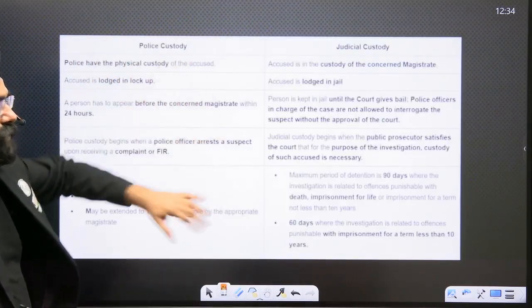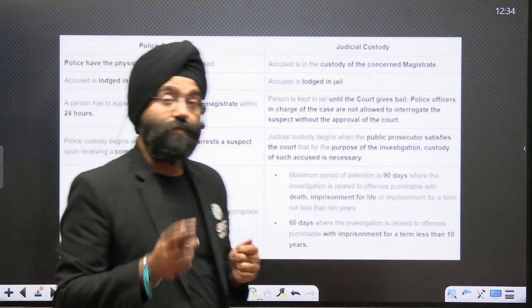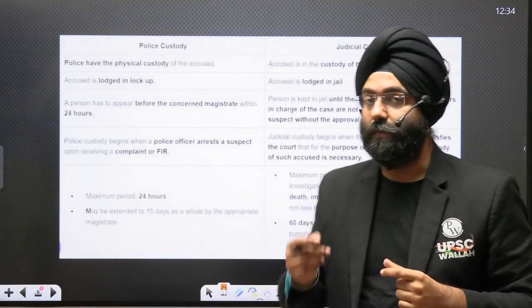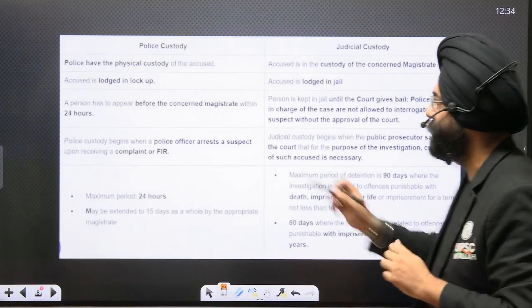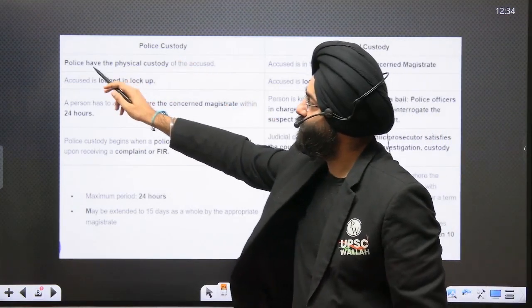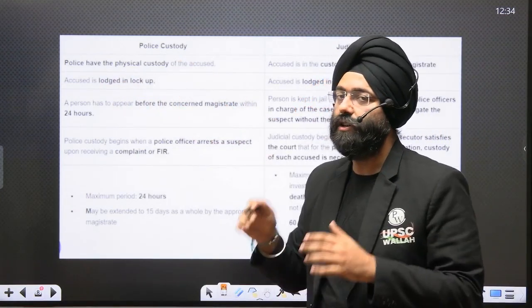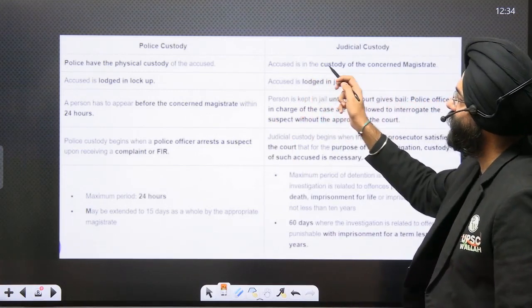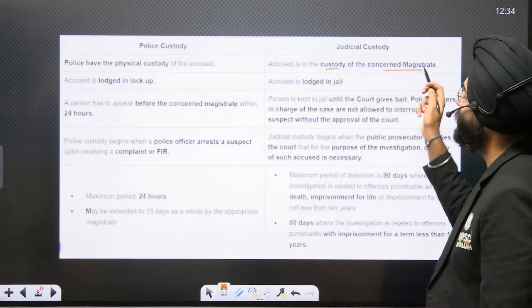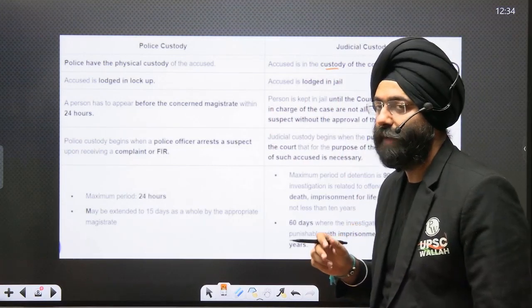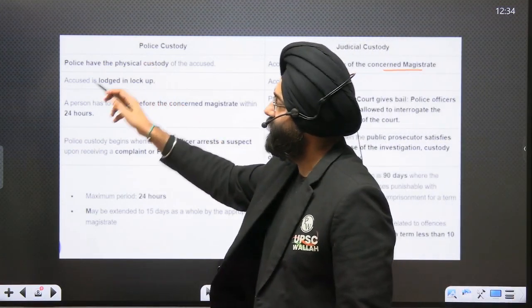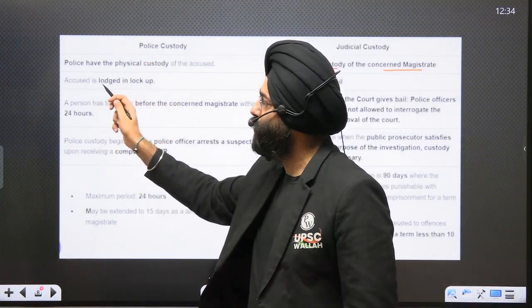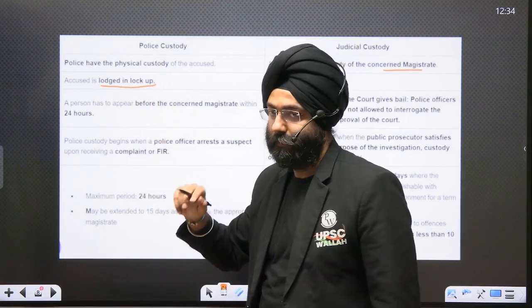This is a brief comparison that I have given to you. Now, this becomes important from the perspective of your prelims as well as mains. See, police custody means the police have the physical custody of the accused, while in case of judicial custody, the accused is in the custody of the concerned magistrate, the judicial magistrate. In case of police custody, the accused is locked up in a lockup, right?